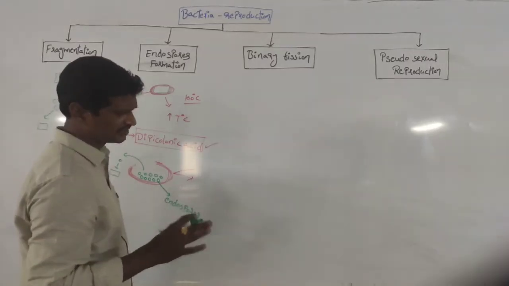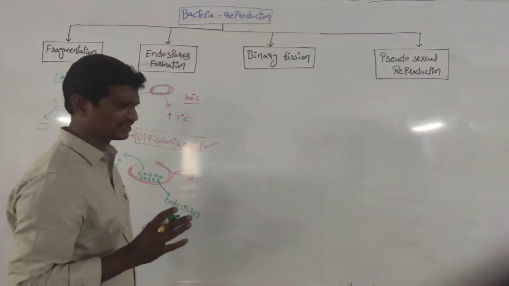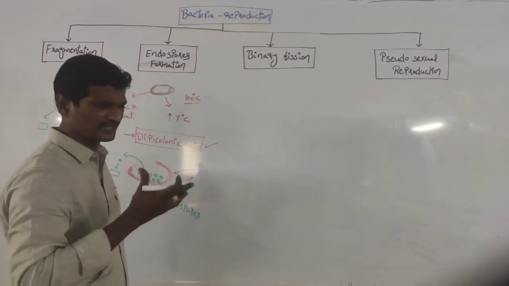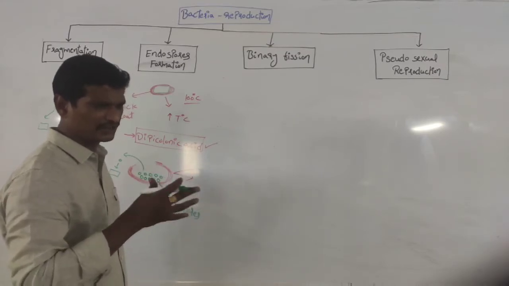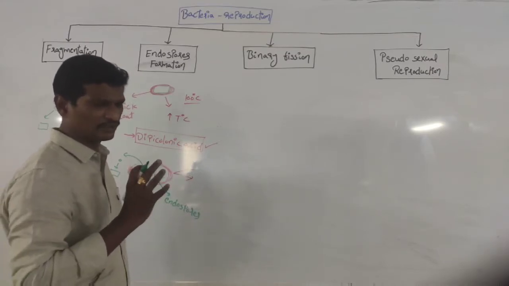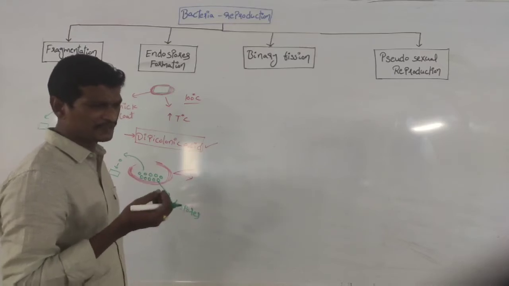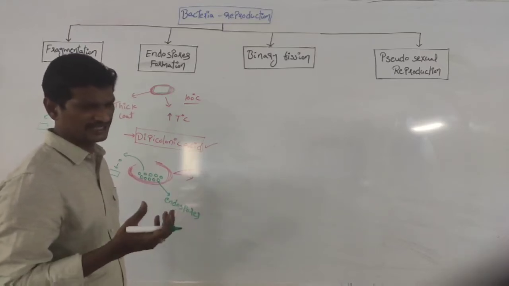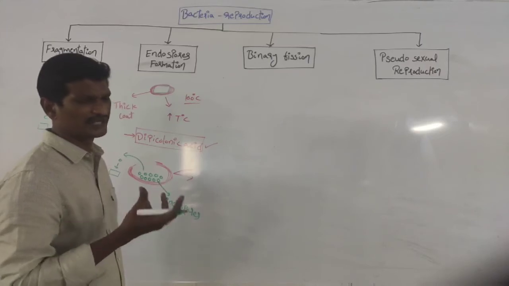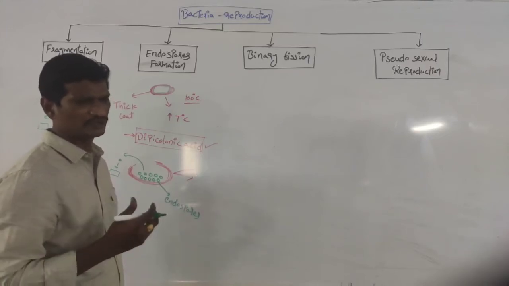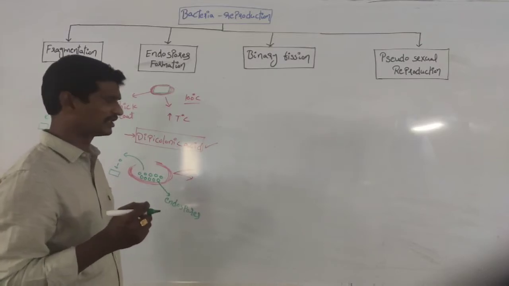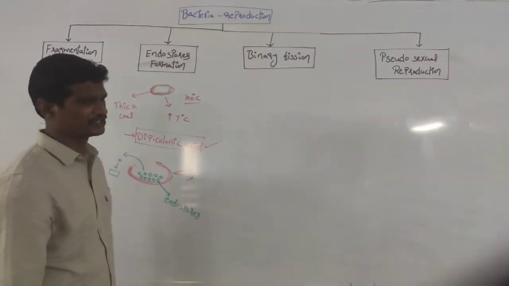So the concept is here. Remember, during unfavorable conditions, there is a protective thick coat layer, and inside the thick coat layer many spores are produced. When the favorable conditions are there, the coat is broken down and the spores are released out, and spore germination takes place, and each spore equals one bacteria.